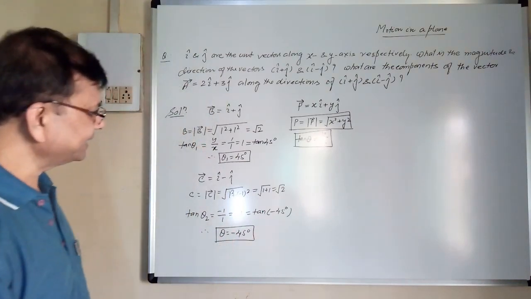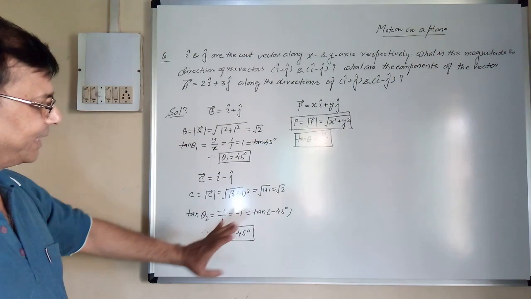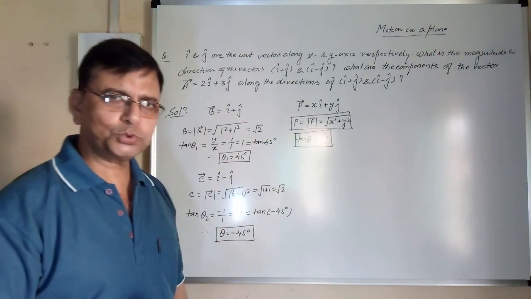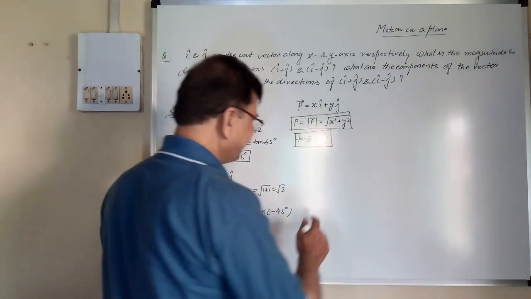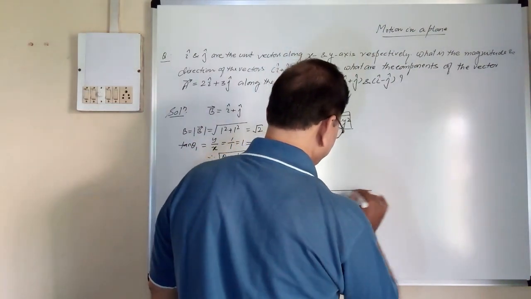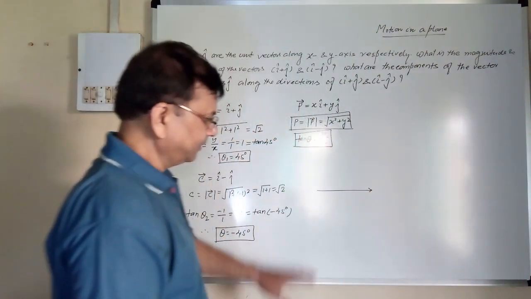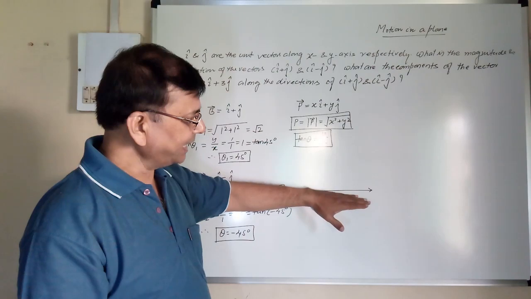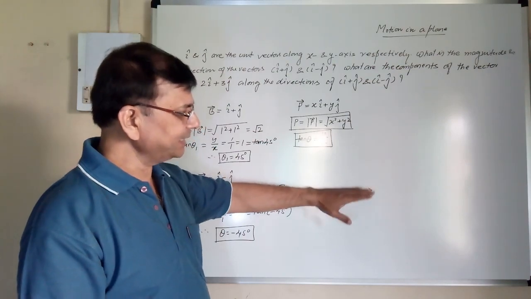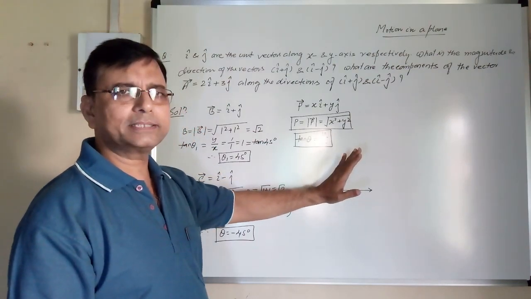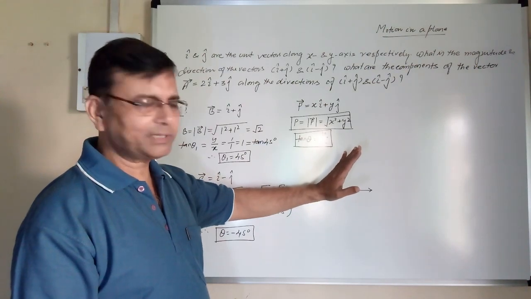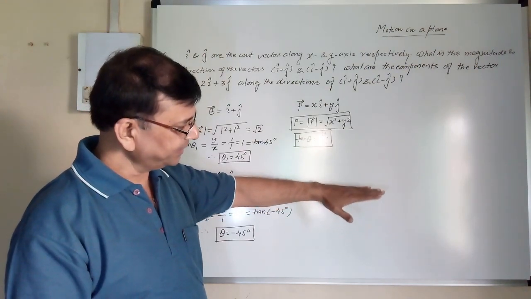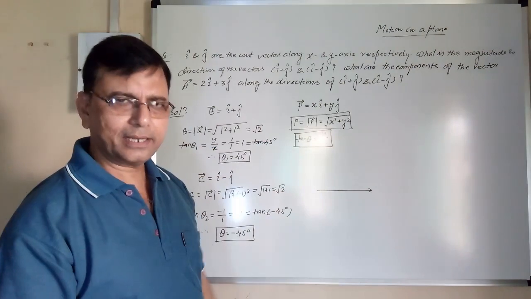So what is the significance of plus 45 degree and minus 45 degree? That too should be understood. So see, this is the baseline. If the angle is subtended by turning this line in anti-clockwise direction, then it is taken as positive, and by turning it in clockwise direction, then it is negative.